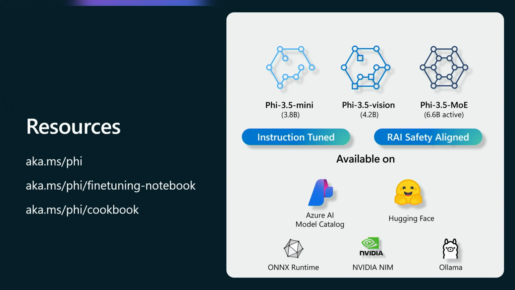Can you bring your own model to Azure to fine-tune? I think so. There are a couple of ways. Serverless API has a predefined set of support for these models. So with Serverless API, I don't think you can bring your own custom model.